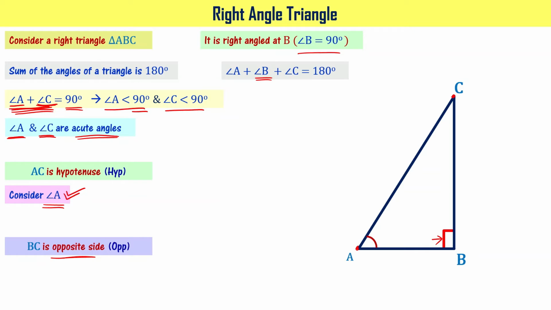If you refer to angle C, the opposite side is going to be AB. Please note this. Now, for angle A, AB is going to be the adjacent side. The notation here is side AB is the adjacent side to angle A, which is of our interest in this particular case. Got it?